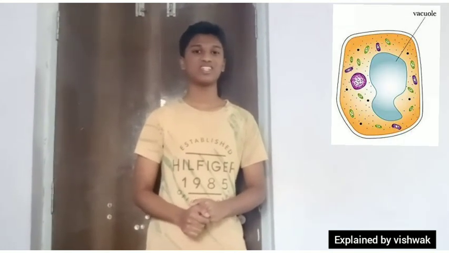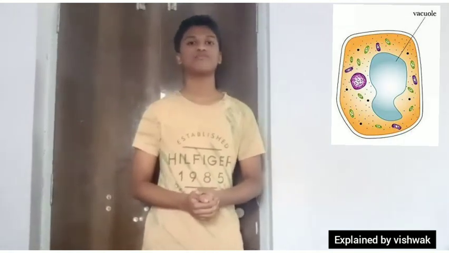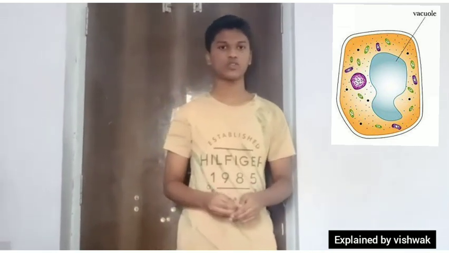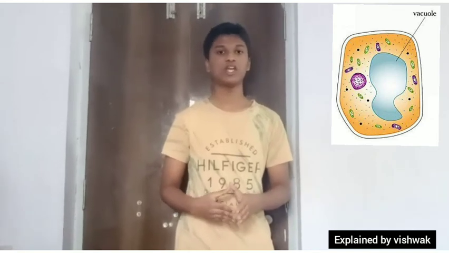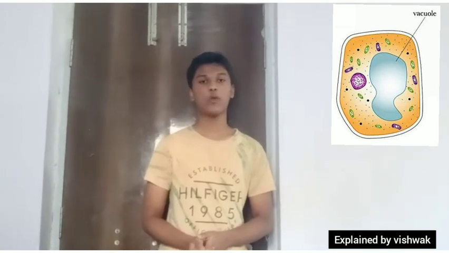Then the next one is the vacuole. To know what a vacuole is, first we want to know how to observe a vacuole. To observe a vacuole, we take a leaf or a stem of any succulent plant like the torch cactus. Take a thin cross section of the stem of the cactus in a watch glass containing water. Stain it with dilute saffron solution. Observe this section under low and high power microscope.